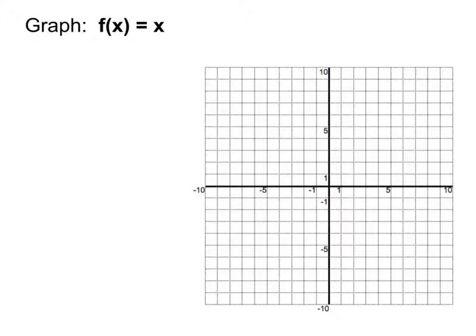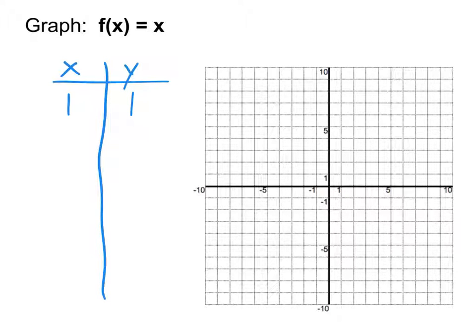All right, f of x equals x. What is the shape of this graph going to be? This one is just a line. Why? Because, like again, since I was making tables for all the other ones, might as well take a quick look at it just so you can see why. If x is 1, y is 1. And yes, notice I am calling it y, even though it's called f of x up here, because they are interchangeable when it comes to graphing. They mean the same things.